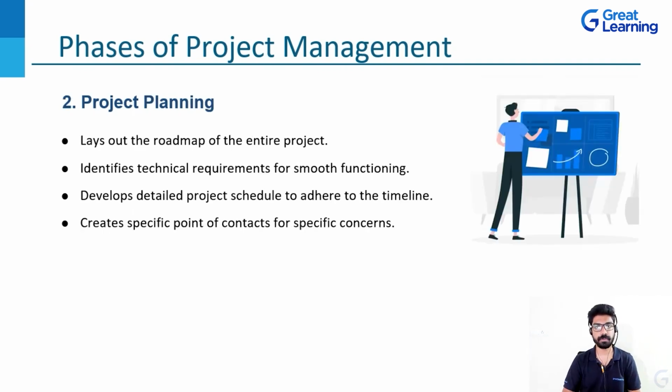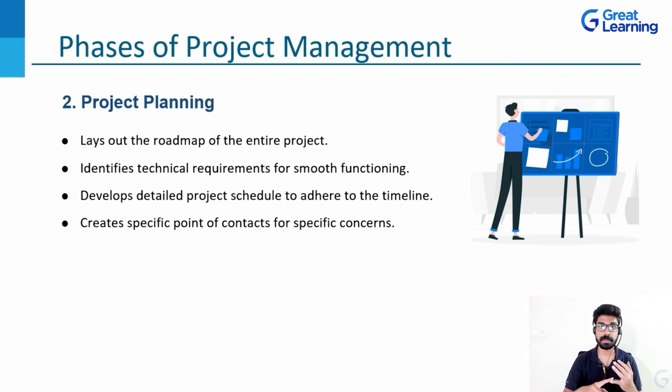The second phase would be project planning. How are we planning to implement the particular project? And what should we be enabled with to perform all these things in the right way possible? In project planning, we lay a complete roadmap for the entire project.